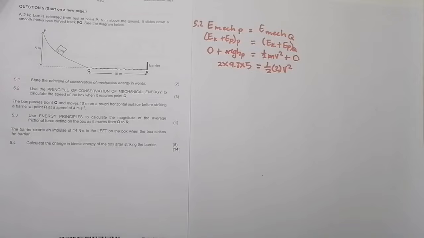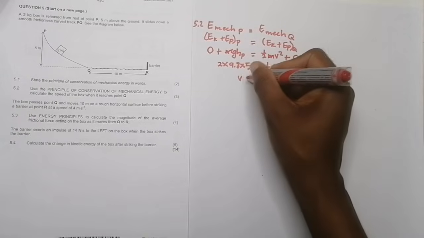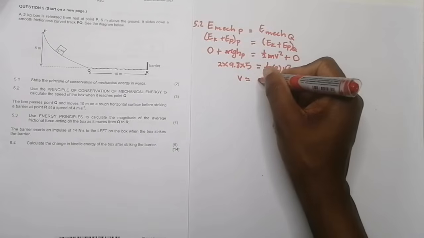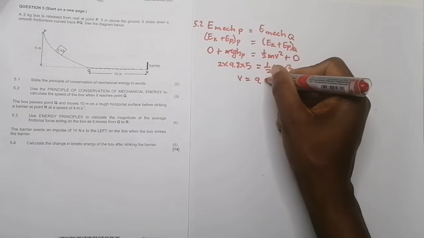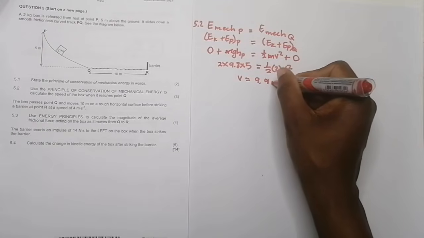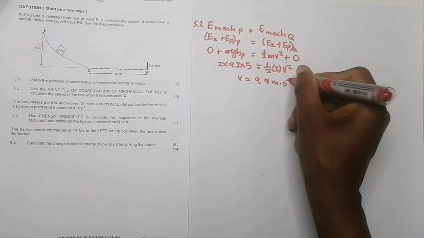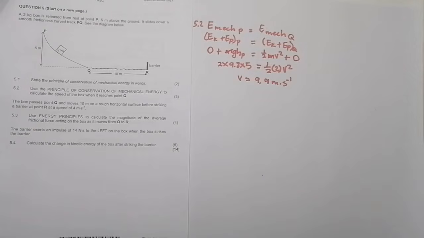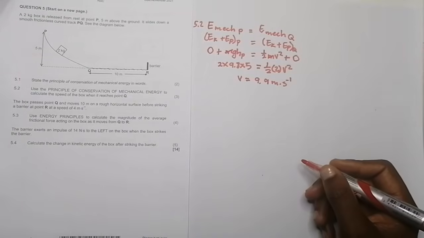Okay, I get a speed of 9.9 meters per second. Okay, it's 9.899, so yeah, I rounded that off to 9.9 meters per second. Okay, right, now let's go to the next question.